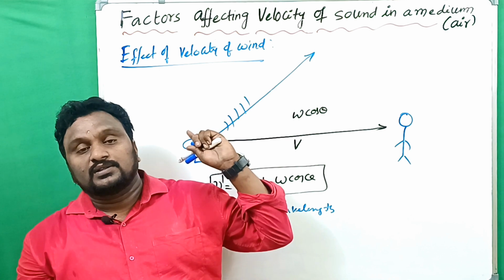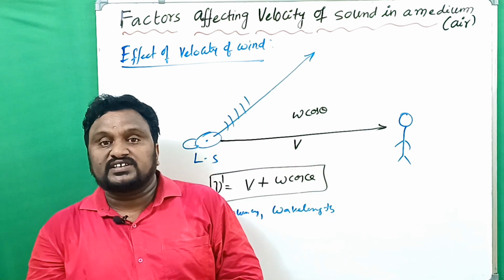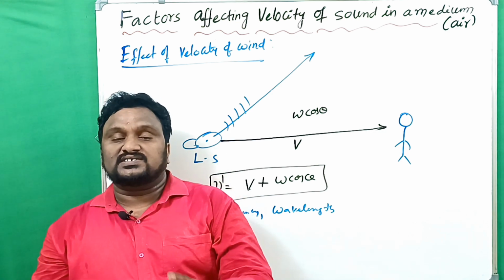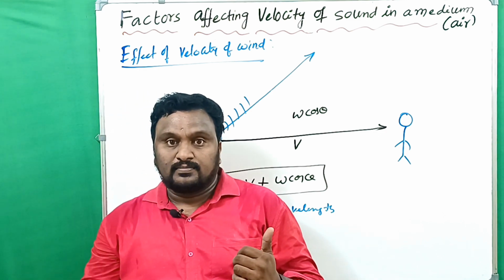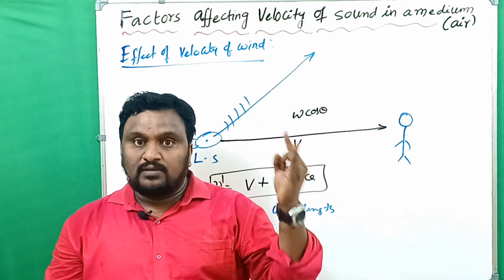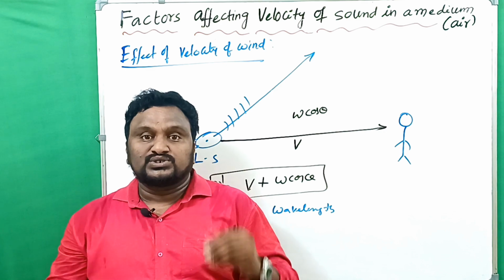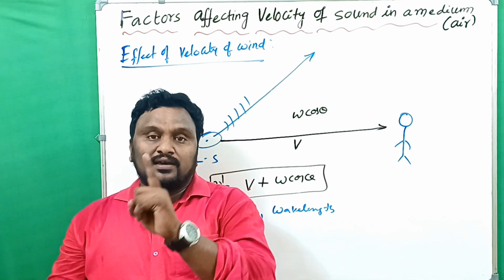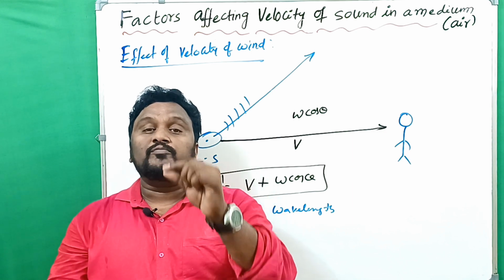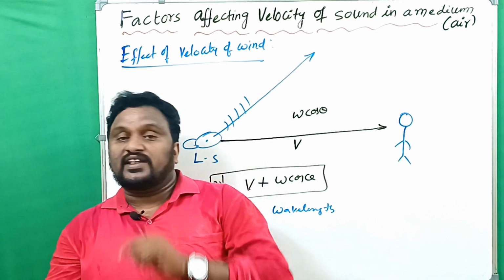So these are things you have to remember. What are those things? The factors affecting the velocity of sound. How many are there? The first thing is pressure. The velocity of sound increases or decreases, affected by a few factors like pressure, humidity, wind speed and temperature. Among them, the first one is pressure. The velocity of sound is independent of pressure. Why? Because when pressure increases, density also increases.